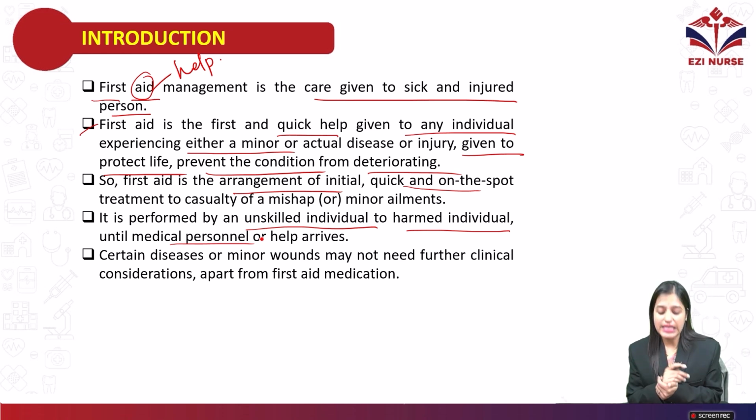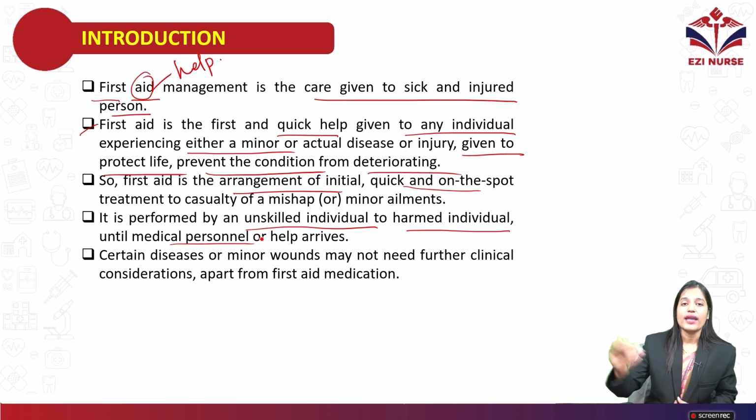Unskilled individual means the normal person walking on the road who suddenly sees an accident happen. They are not skilled, so they don't know how to protect the life of that person, but they give first aid so that they can save the life of that person, until the medical person or help arrives and gives care to the injured person.